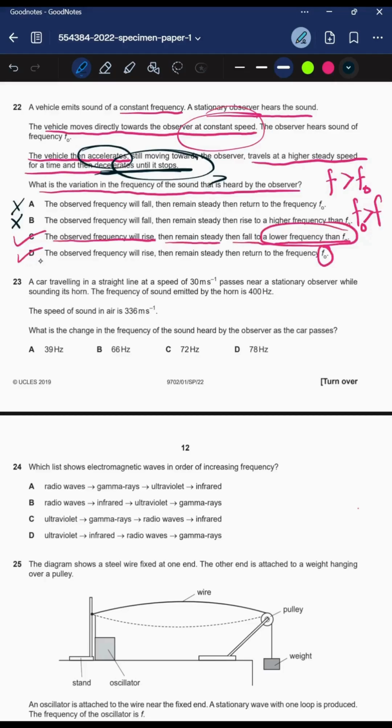So option D cannot be the right option. Why? Because they are saying that the final frequency will return to f naught, and that is not the case, because the object is not moving with the constant speed. It decelerates to a stop. So we can say that option C is the right option.